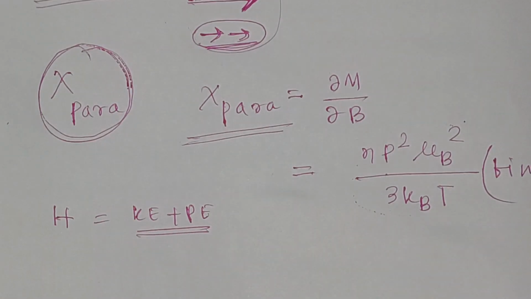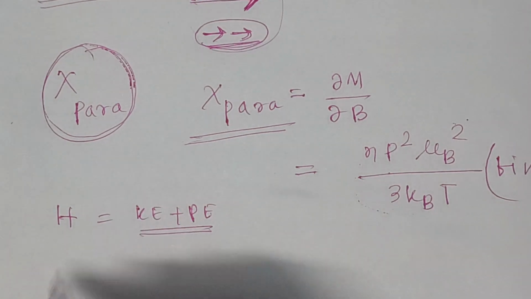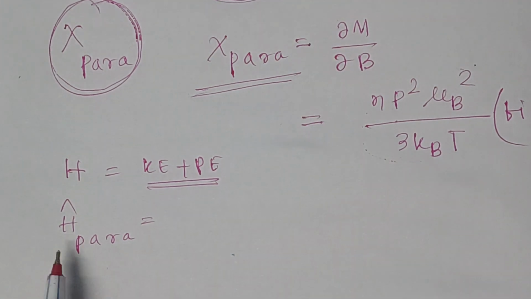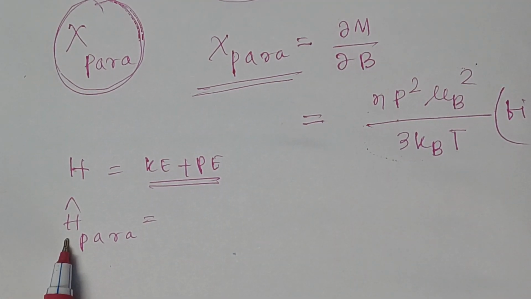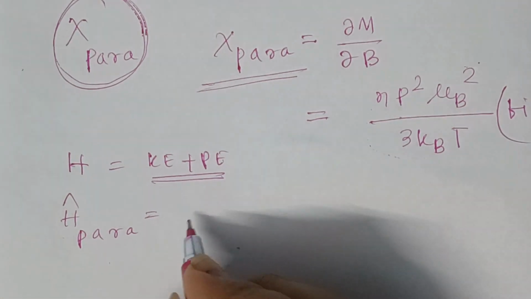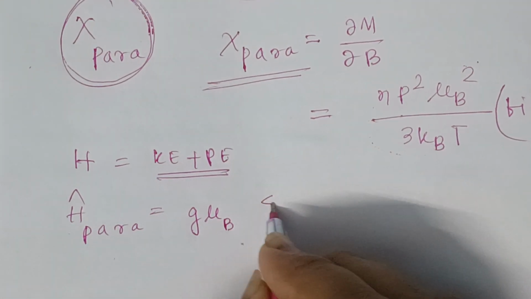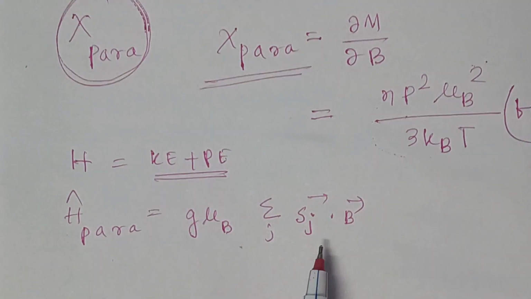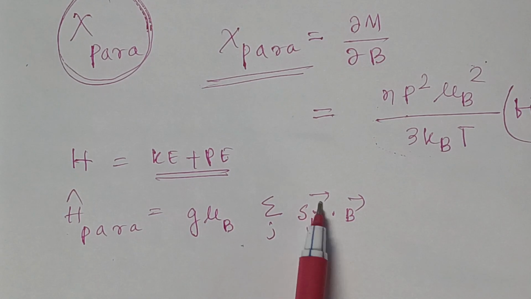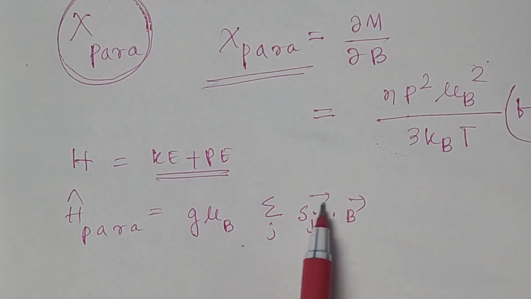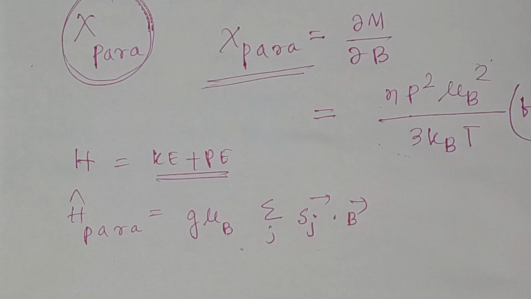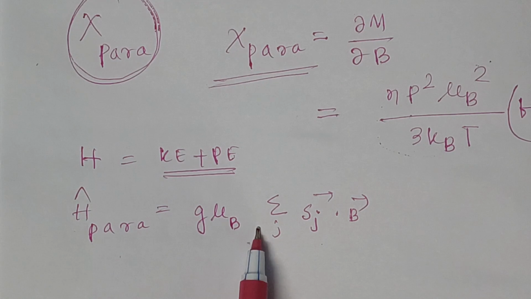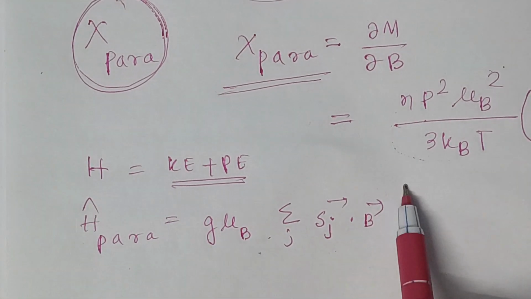In the case of paramagnetism, the Hamiltonian is given by g mu B sum over j of S_j dot B. Here S_j is the spin of the jth electron, g is the g factor, mu B is the magnetic moment, and B is the applied magnetic field.